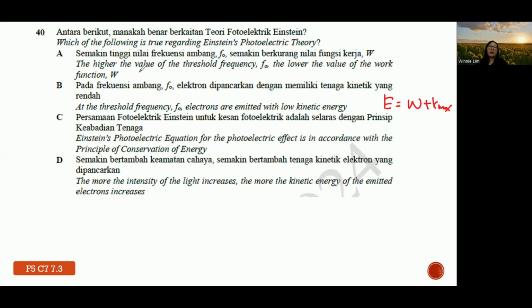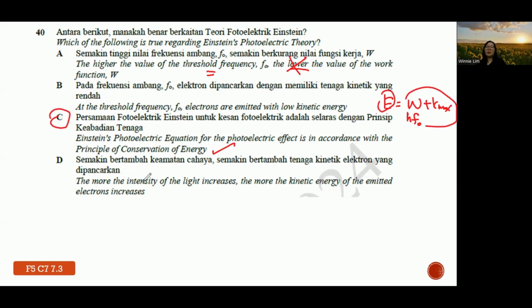Okay, so the higher the frequency, so this threshold frequency is under the work function, and they're supposed to be directly proportional. So it's supposed to be higher, so lower is wrong. At the threshold frequency, electrons are emitted with low kinetic energy. Not a correct idea. Einstein's photoelectric equation is in accordance with the principle of conservation of energy. Correct, because the energy here should be equal to the total energy here.